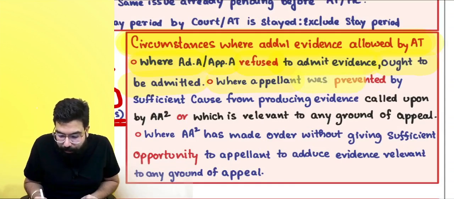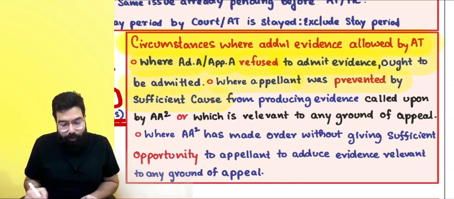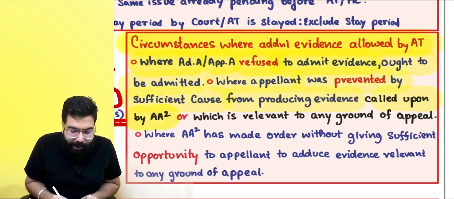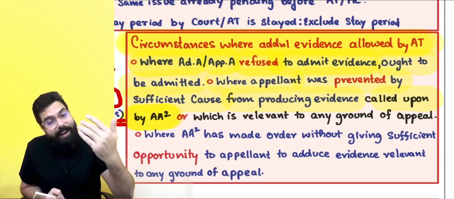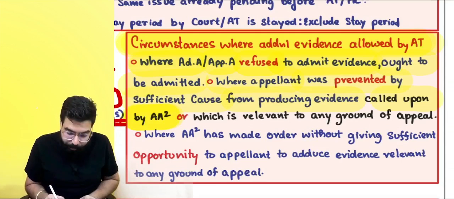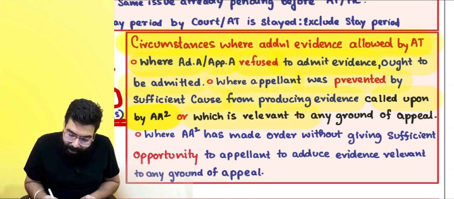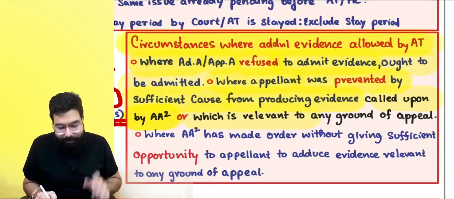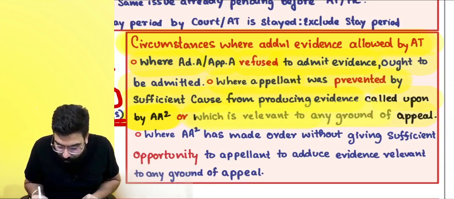Where the appellant was prevented by sufficient cause from producing evidences called upon by the appellate authority or the adjudicating authority, then the appellate tribunal can admit those additional evidences. Or where the appellant was prevented by sufficient cause from producing evidence which is relevant to any grounds of appeal.